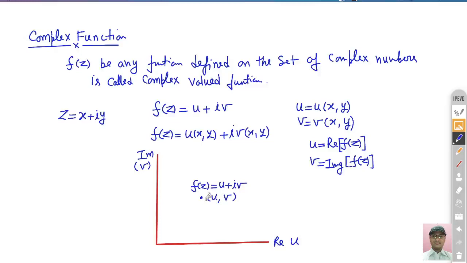One more thing, if you want to calculate the distance, or the modulus, of this z, you can also calculate that. The next thing is how we can calculate the modulus, because some questions are asked based on simple modulus problems also.